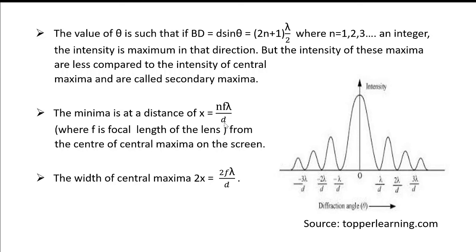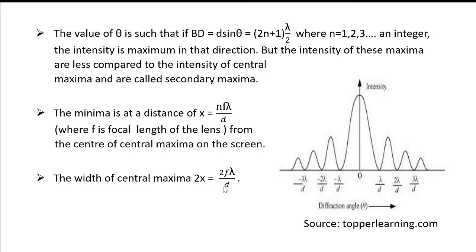Further, the width of the central maxima is given by 2x equal to 2 f lambda divided by d. From this expression, it is clear that the width of the central maxima is directly proportional to lambda, that is the wavelength of light, and inversely proportional to the slit width d.